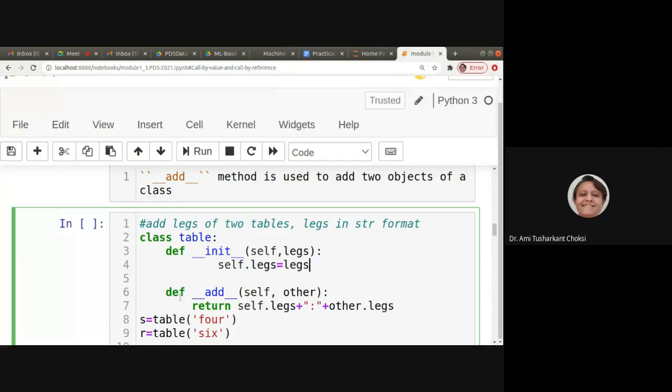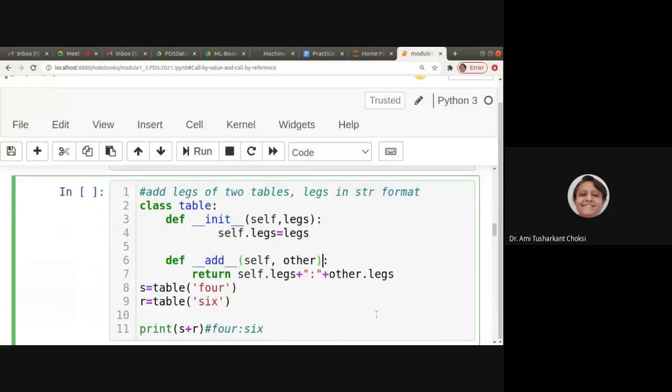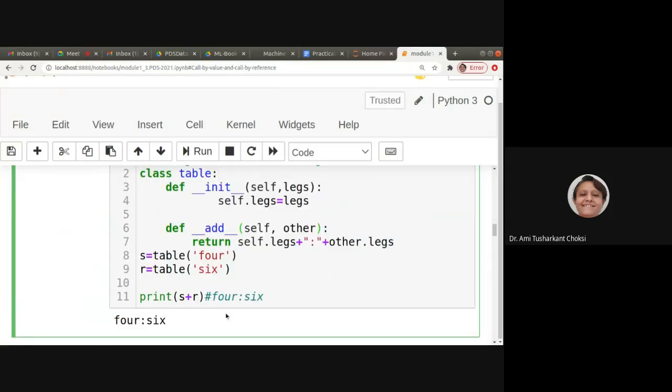Now def __add__ with self and other. Two objects are being passed to it. We want to do the addition of these two objects. So you can say return self.legs + other.legs.